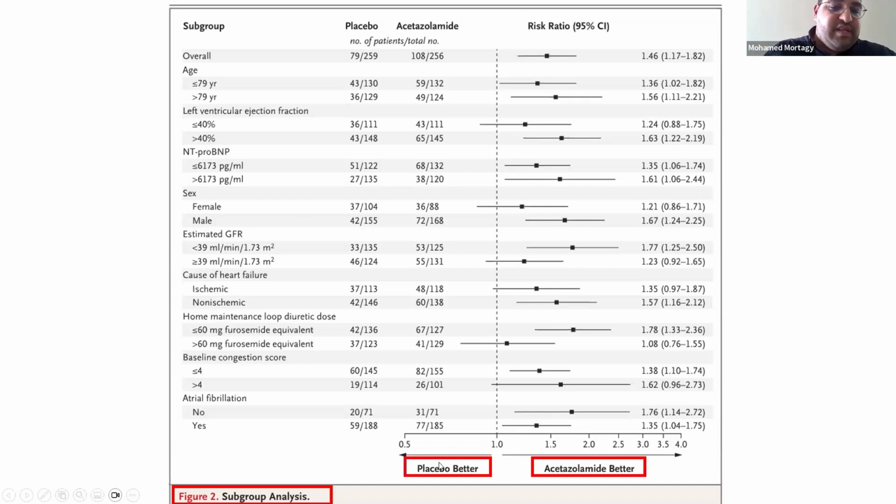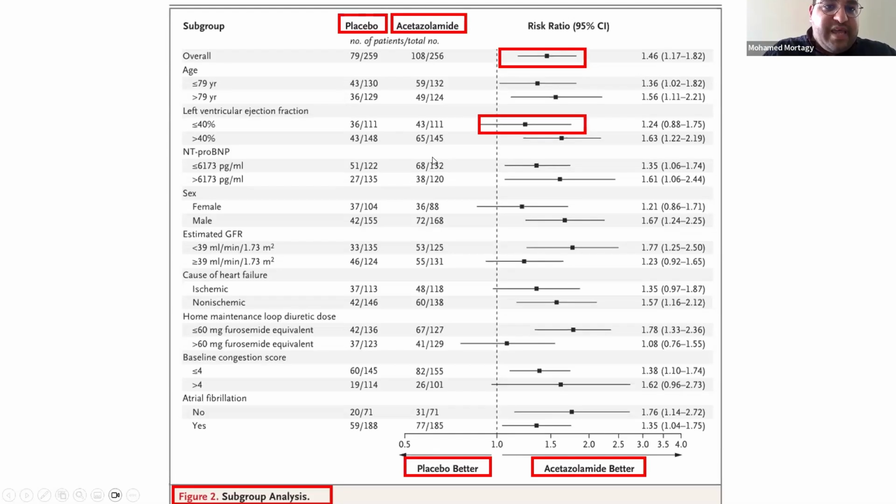If it's on the left, it means placebo is better. So this is placebo, and this is acetazolamide. And if you look at the confidence interval for overall patients, that line represents the confidence interval. It's not narrow, it's a little bit wide, which means the results are not precise. However, it does not cross or touch the line in the middle, which means acetazolamide is better compared to placebo. But again, the confidence interval is a little bit wide.